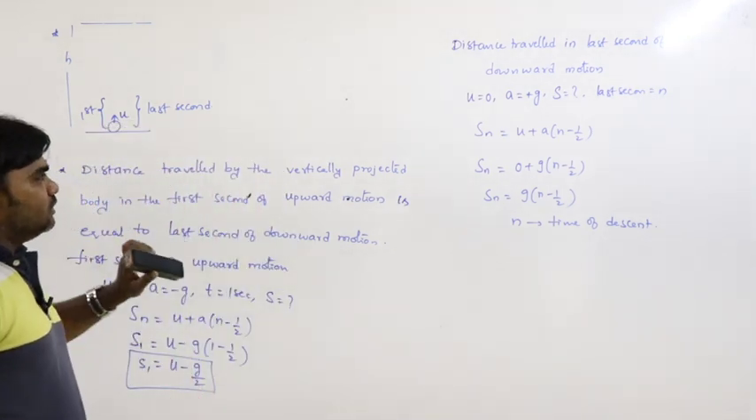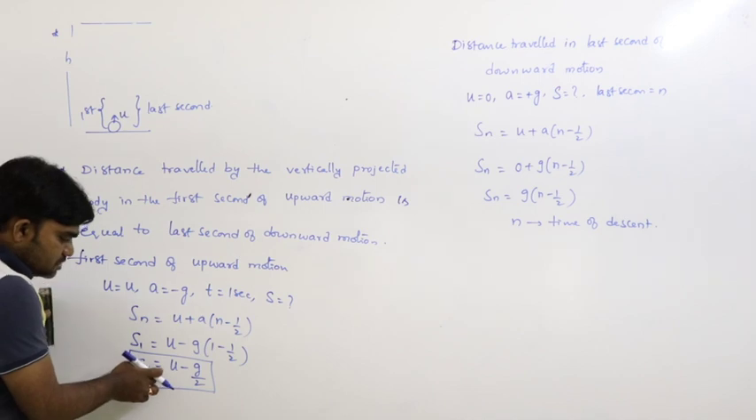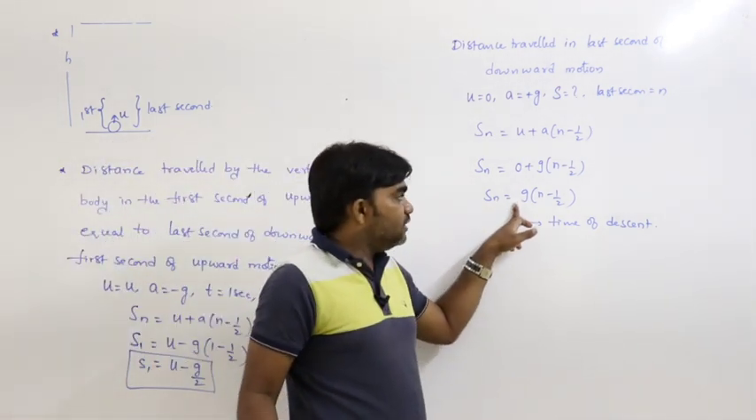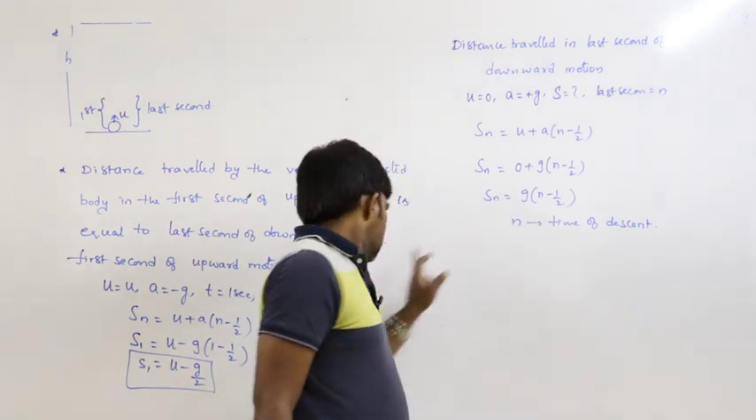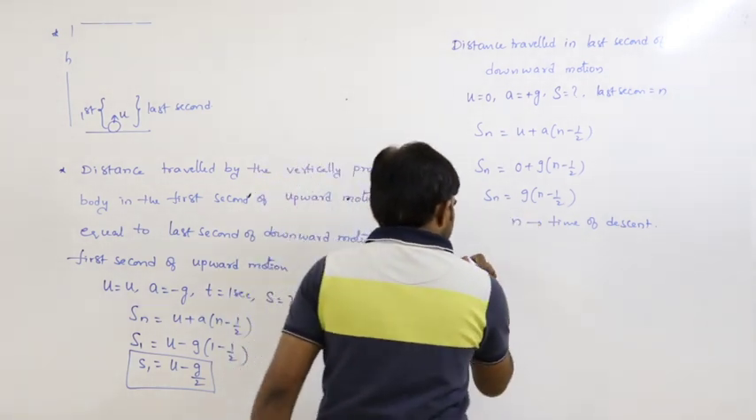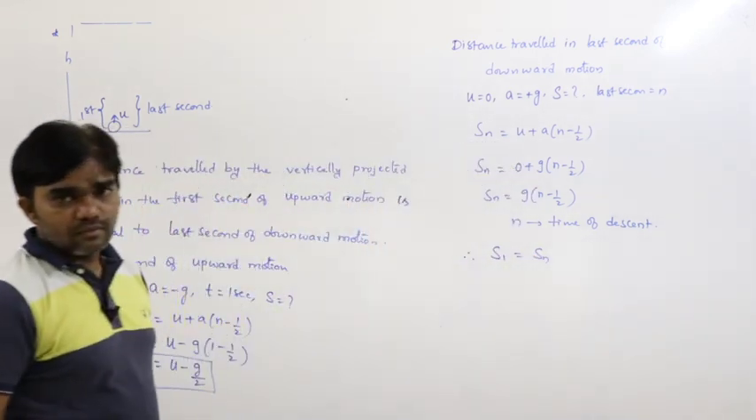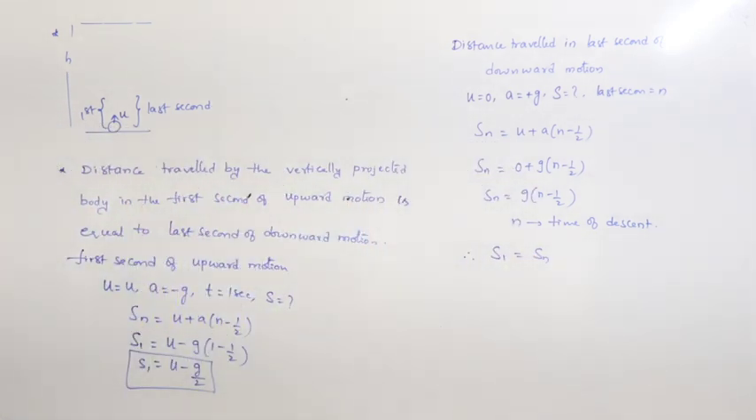This is the condition. This is the distance travelled in the first second of upward motion. This is the distance travelled in the last second of downward motion. Both must be equal. Therefore, S1 is equal to Sn. That is the given condition.